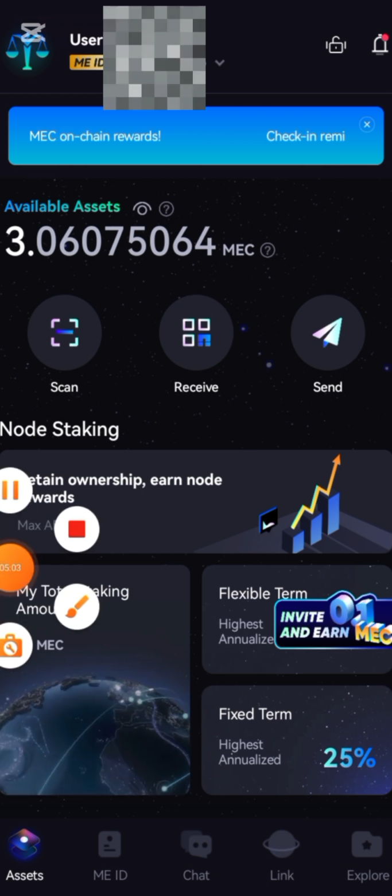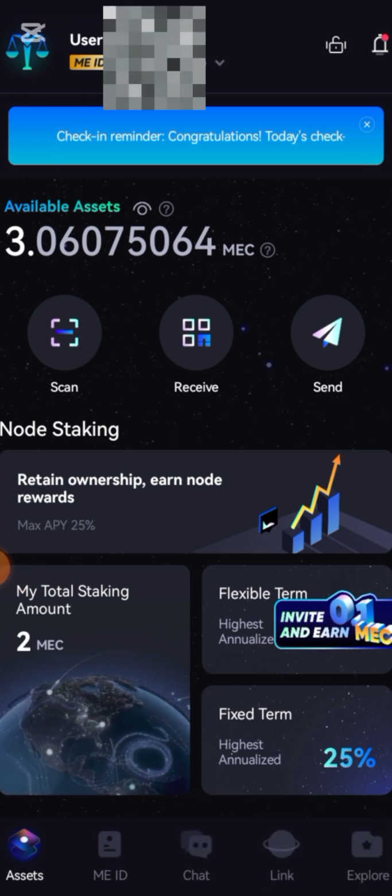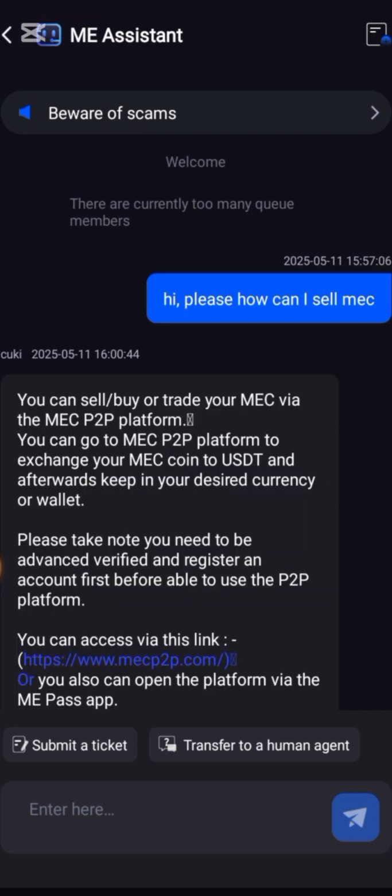This is how you do it. You take a screenshot of the Me ID, then you click here. You click on this MePass symbol. You click on customer service. Then you click on transfer to human agent.